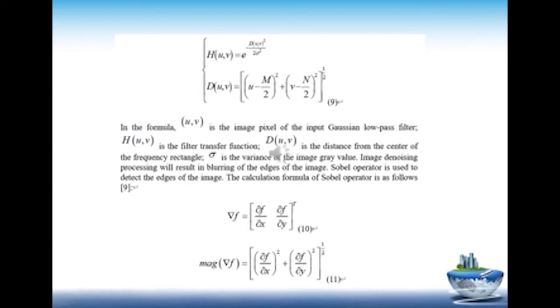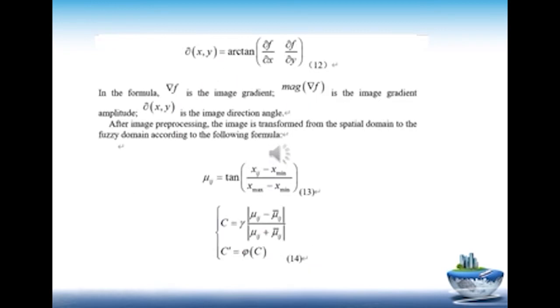In the formula, is the image pixel of the input Gaussian low-pass filter, is the filter transfer function, is the distance from the center of the frequency rectangle, is the variance of the image gray value. Image denoising processing will result in blurring of the edges of the image. Sobel operator is used to detect the edges of the image. The calculation formula of Sobel operator is as follows.